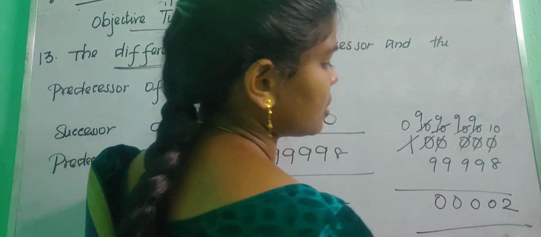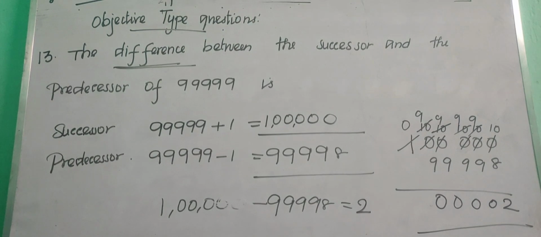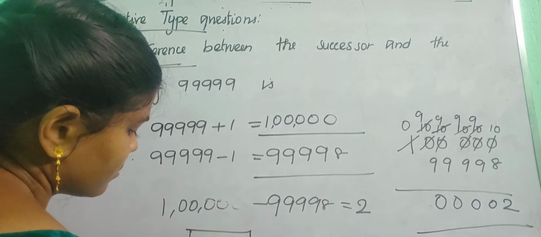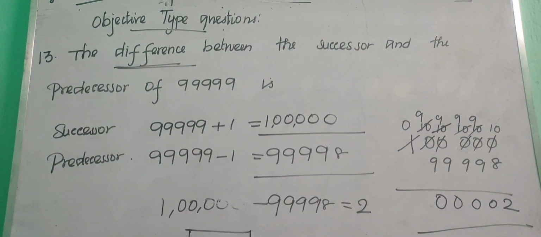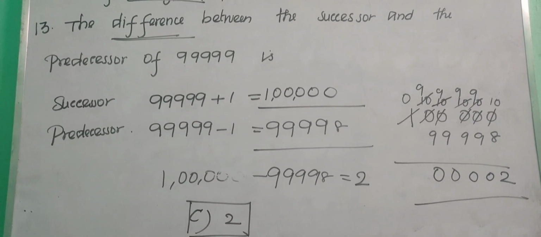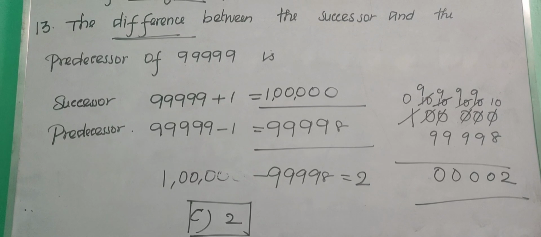Okay children, so what is the answer? The answer is 2. Option C is the answer. Okay, option C is 2. So check the answer option C. Okay children, and then see the 14th one.